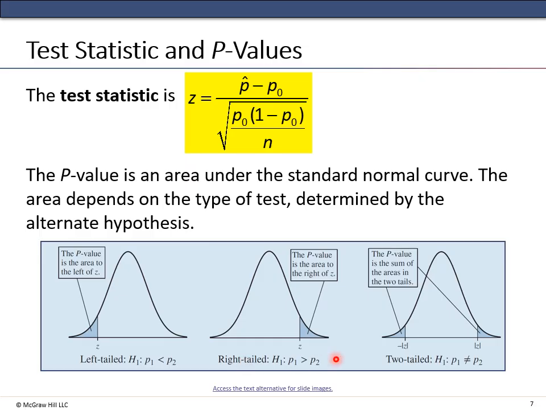If we have a right-tailed test where we think our proportion is higher than the null, then it's a right-tailed test, and it's to the right of z, the area. And if it's a two-tailed test where we think our sample proportion is not equal to the null, then it's the sum of the areas in both tails.